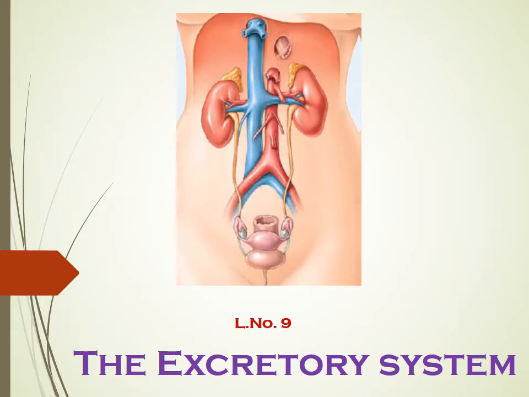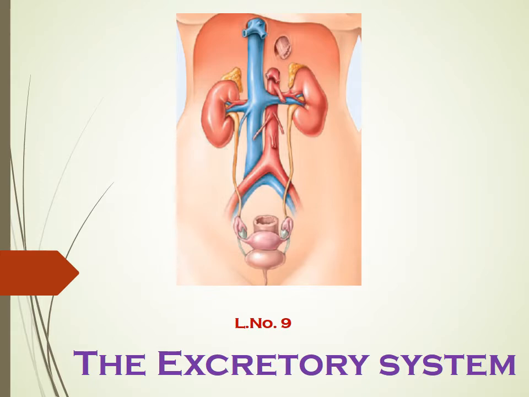Number 1, what are the different excretory organs present in the human body? Second, external and internal structure of the kidney. Third, what are the various parts of the urinary system, along with the blood vessels which are entering into the kidney and leaving from the kidney. We also talk about different functions of all the parts of the excretory system.